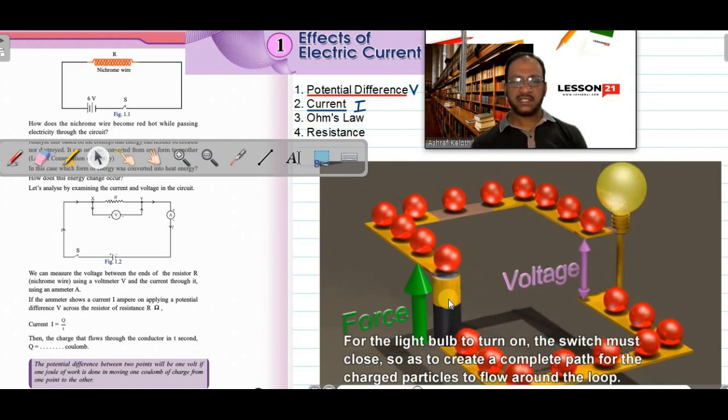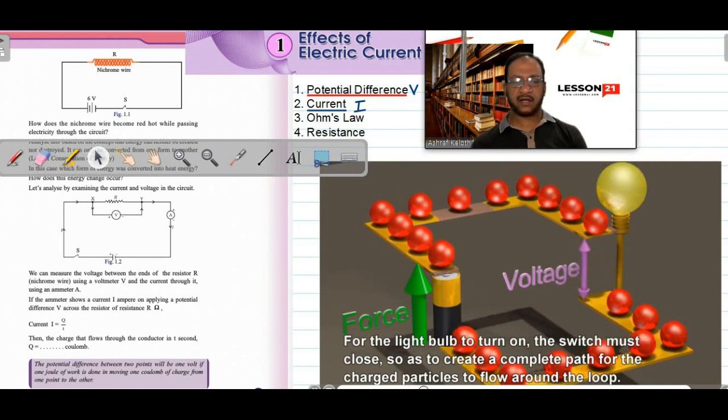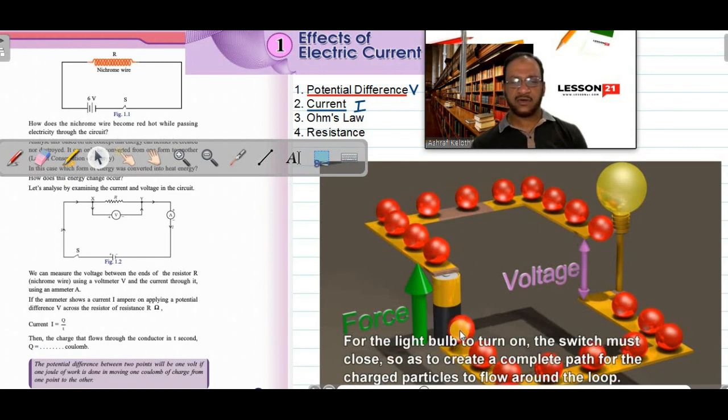Now the cell is lifting up the electrons, from a low energy to high energy. The cell keeps doing work to lift the charges from negative to positive, from low energy to higher energy. When the free electrons are lifted to a higher energy level, they have more potential energy, so they will flow from high energy to low energy.